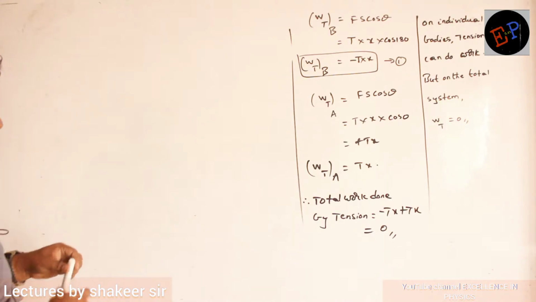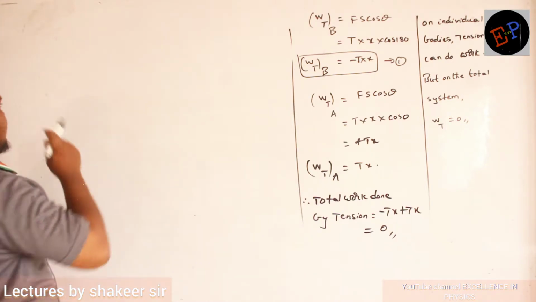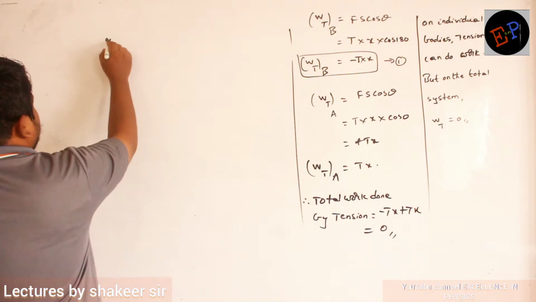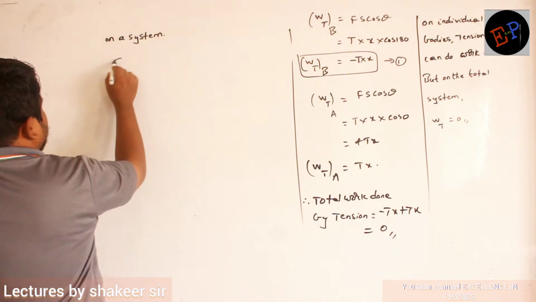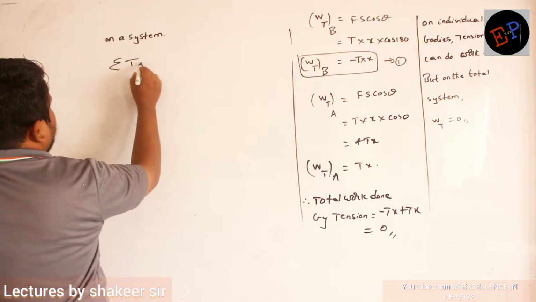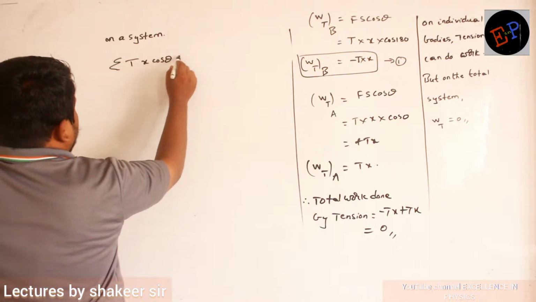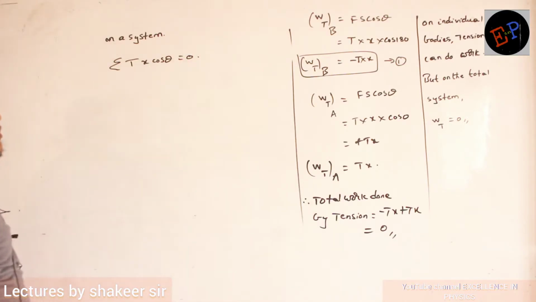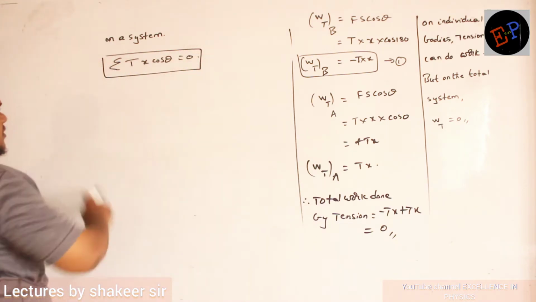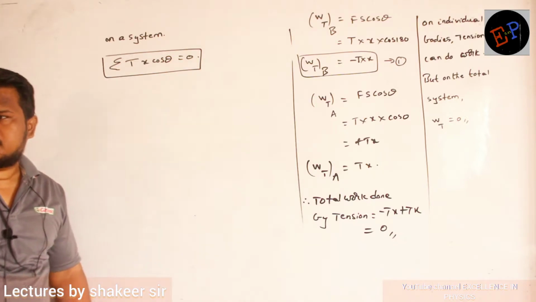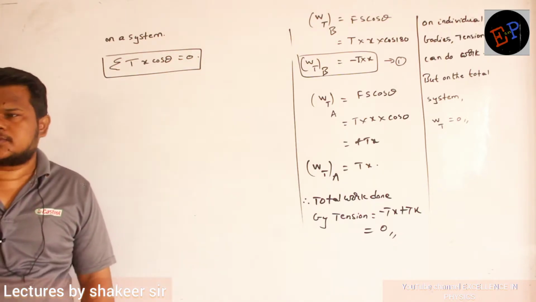Okay? So I will write on a system, summation of T x cos theta is equal to 0. So this method is exactly what is called the virtual work method. Clear? Summation of T x cos theta is 0.